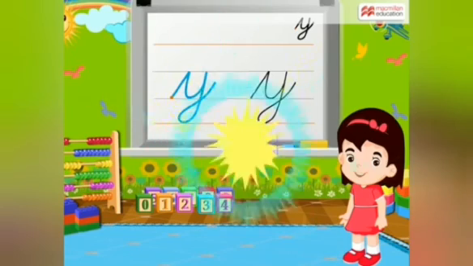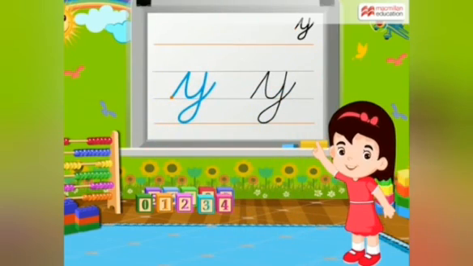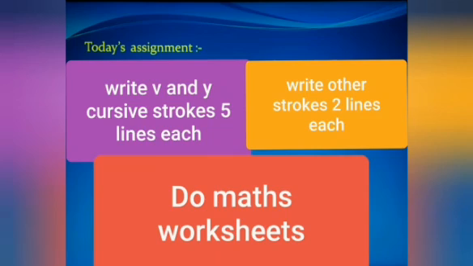See, it is very easy, children. It is in the form of U stroke. Understand? Let's practice it in a notebook. Slanting, U, take a big loop and move towards the first blue line. See, it's very easy. Already you have learnt, you know how to write U stroke. Down you should take a big loop and you should move towards the first blue line. I hope you all understood.